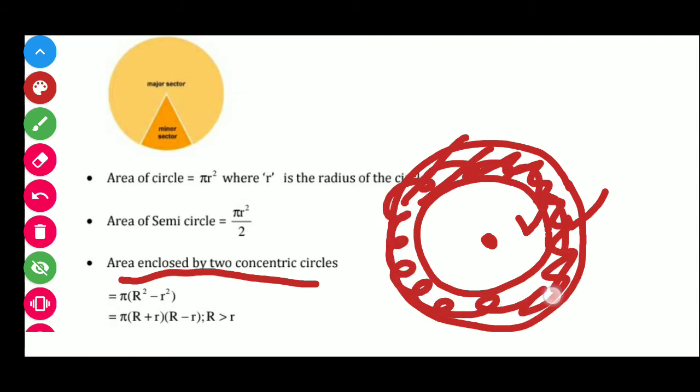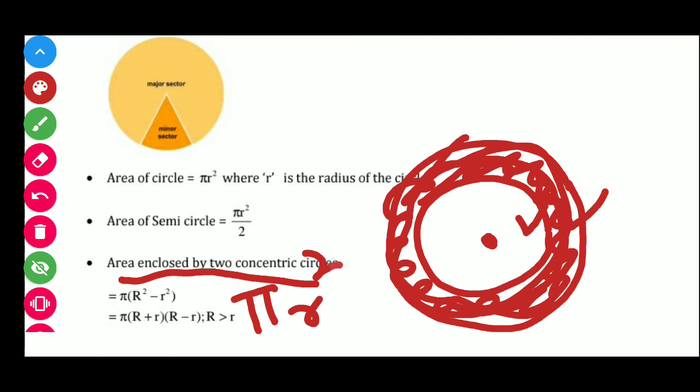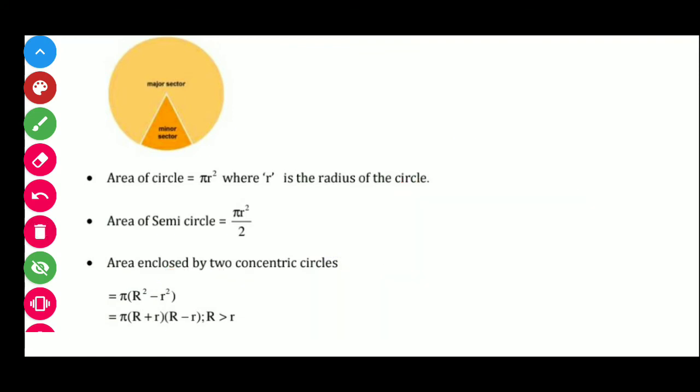So in this way, we need to calculate the area of the bigger circle, pi R square, minus the area of the smaller circle. In this way, we have two different radii.